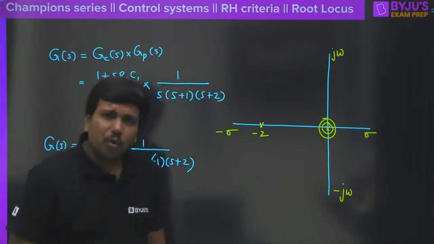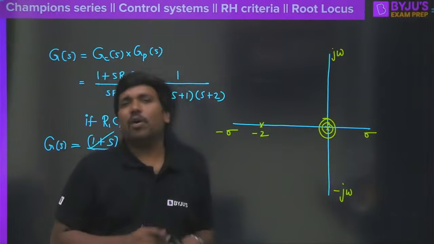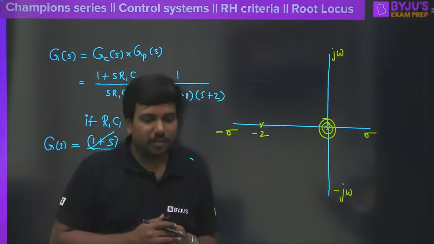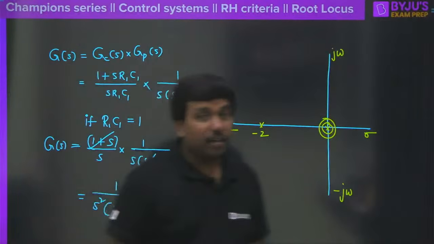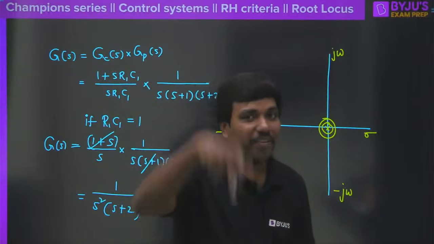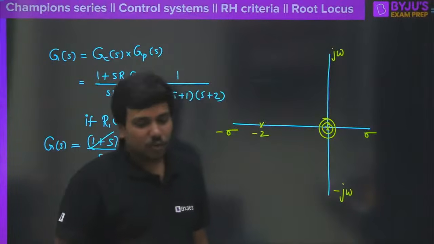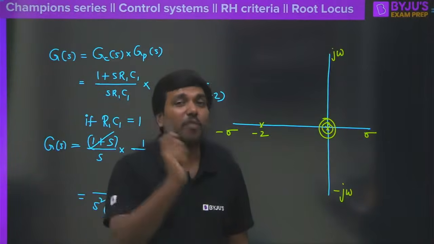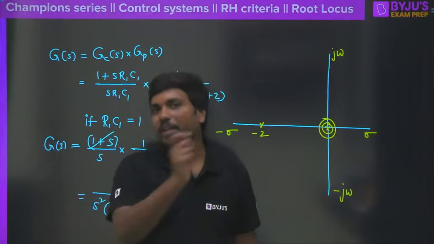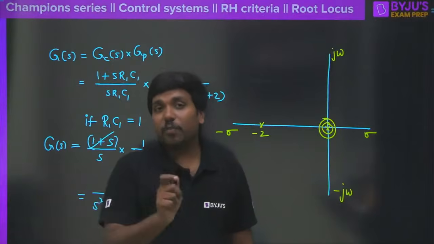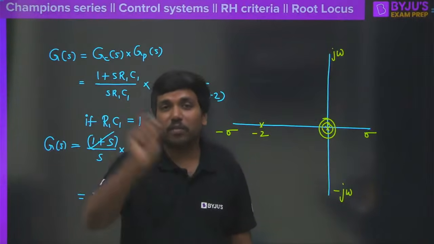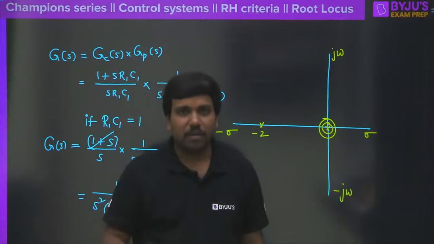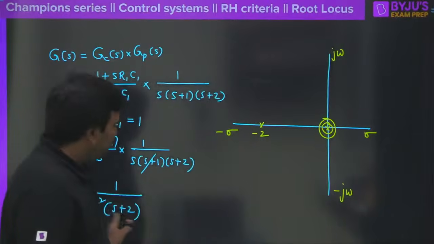Clear? Now you tell me, is it really possible here to get an angle of asymptote equal to plus 90 and minus 90? Think logically, right? It doesn't mean that for every question you are going to get an answer among A, B, C, D. I was expecting at least one of you would give the answer. It is not possible. Many of you are stuck at some point, right? I was really expecting that at least one of you would say that no, it's not possible. So root locus shifts towards the left if a pole is cancelled. Fine, whatever happened, finally we have it like this, right?